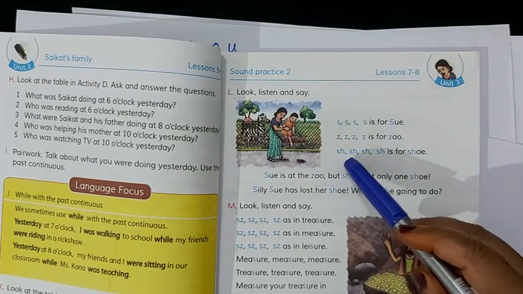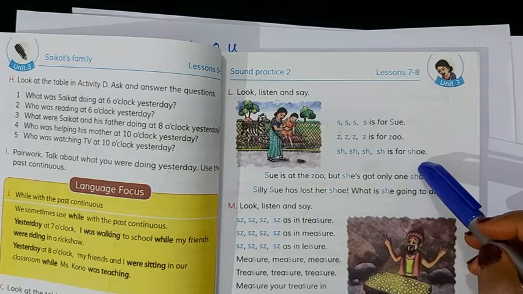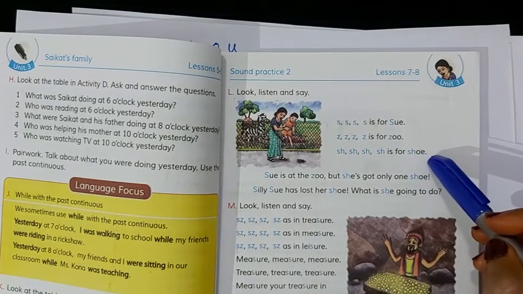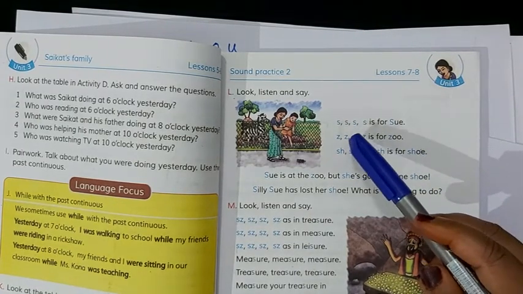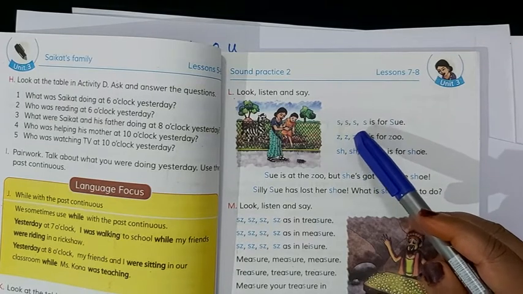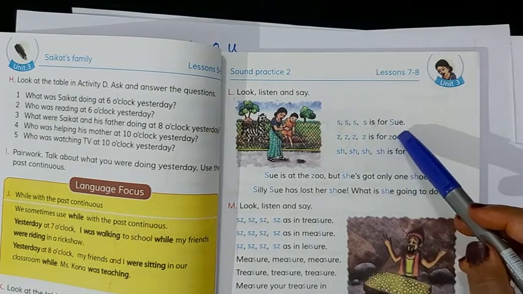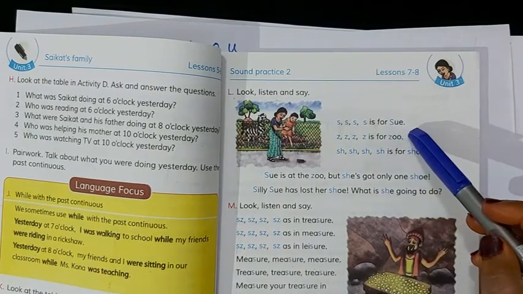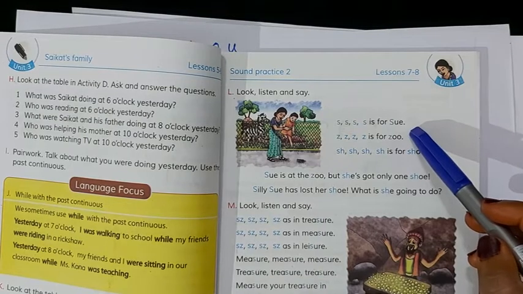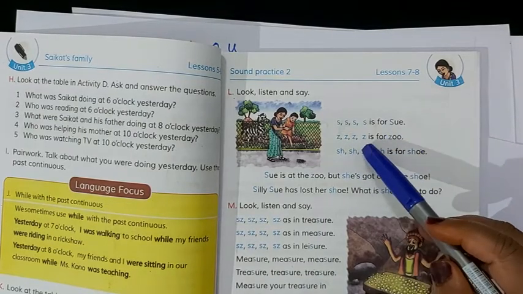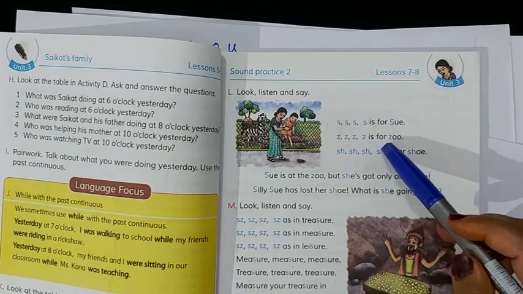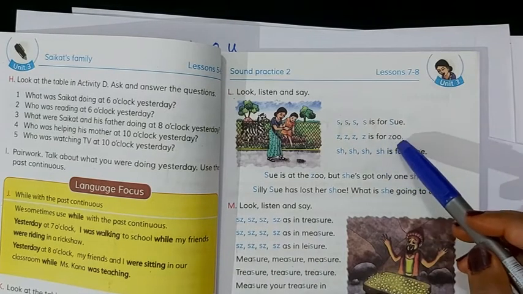So it says sha, sha, sha is for shoe. S is for sweet. J is for Jew.